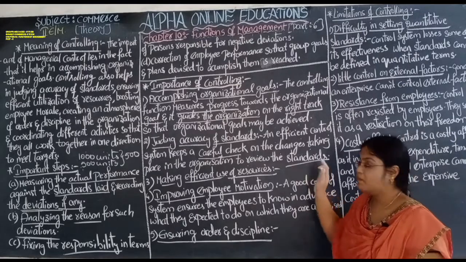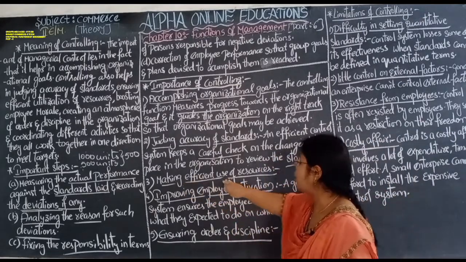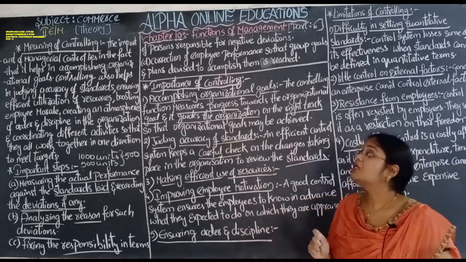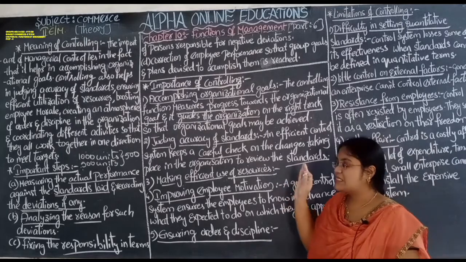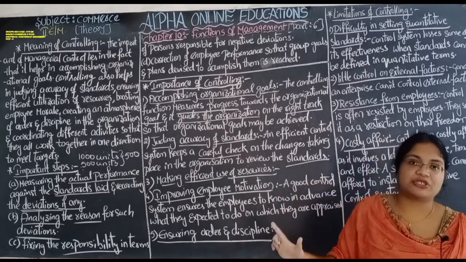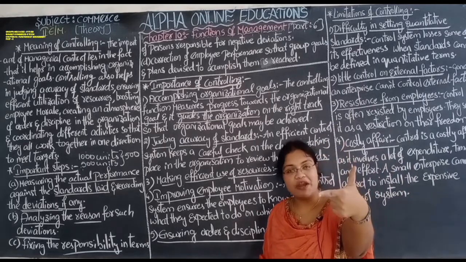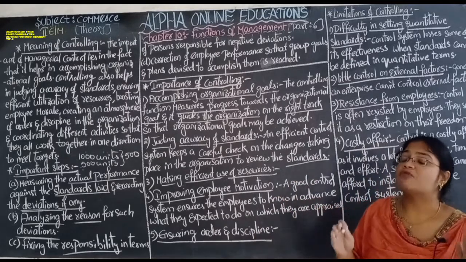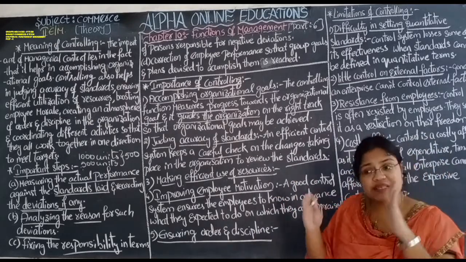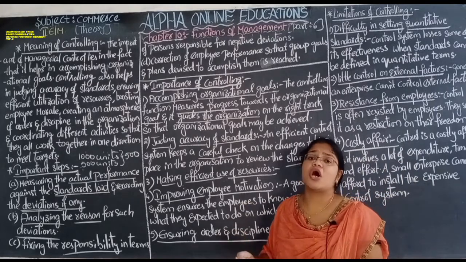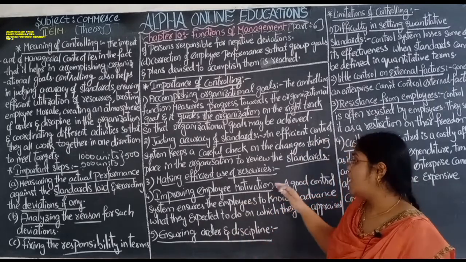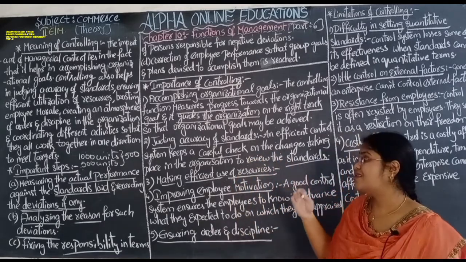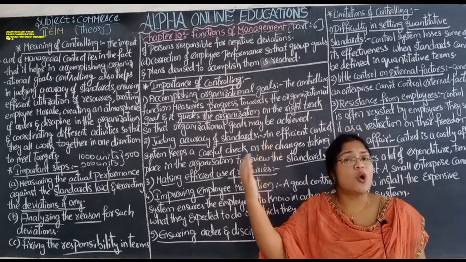Making efficient use of resources. As I already explained in the meaning itself, we have three types of resources: financial resources, human resources, and material resources. Those resources have to be utilized completely. Wastage of any resource will make the organization suffer losses, and it will not be able to survive in the dynamic environment or achieve its goals and targets.